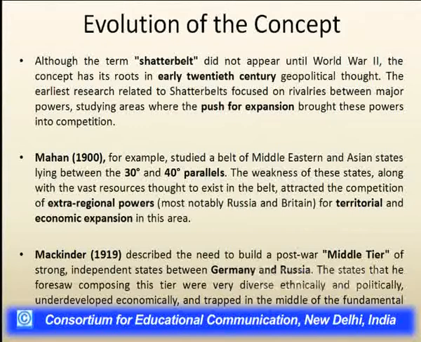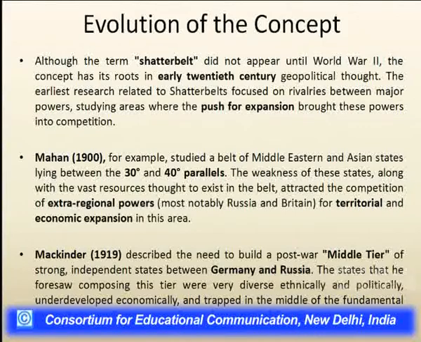These states are very diverse ethnically as well as politically, very underdeveloped economically, and are trapped in the middle of